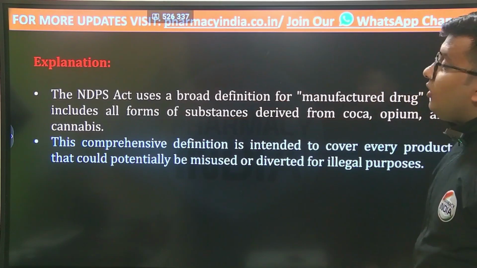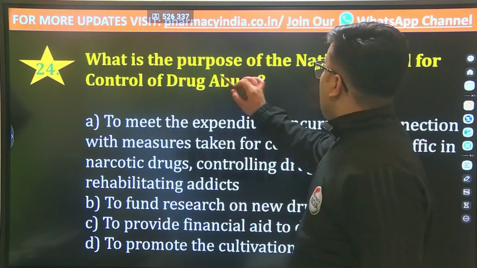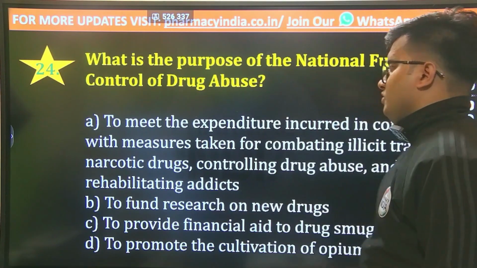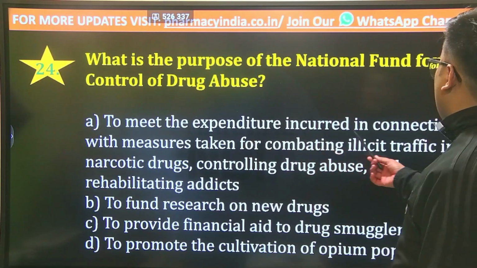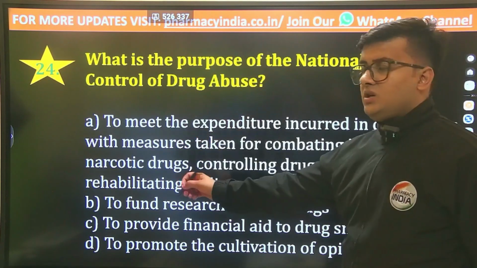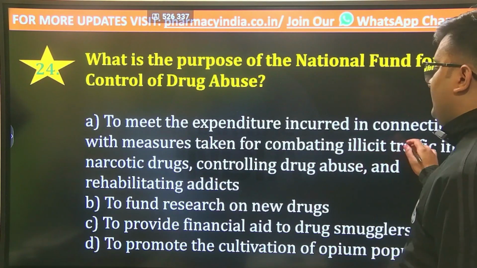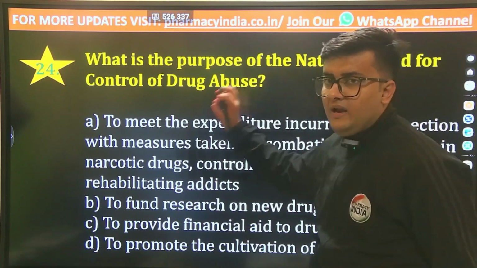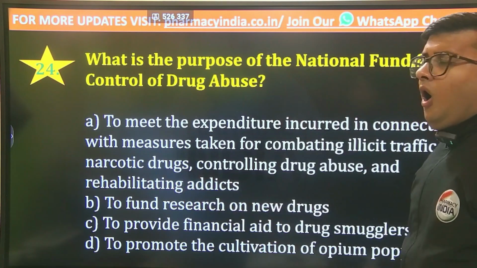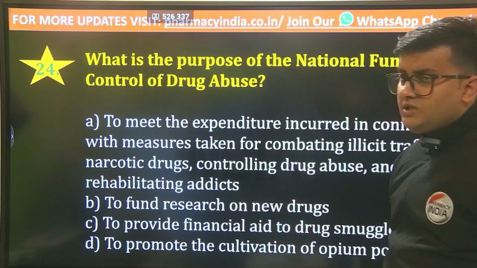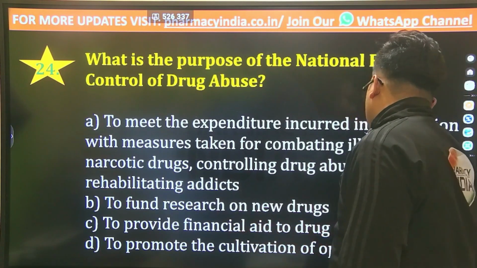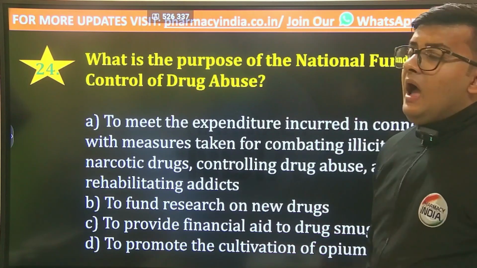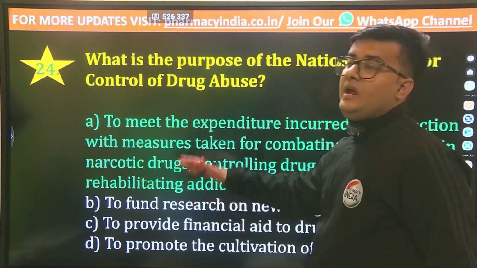And the next question is, what is the purpose of the National Fund for Control of Drug Abuse? To meet the expenditure incurred in connection with measures taken for combating illicit trafficking in narcotic drugs, controlling drug abuse, as well as rehabilitating addicts, or to fund research on new drugs, or to provide financial aid to drug smugglers, or to promote the cultivation of opium poppy. And the correct answer is option number A, to meet the